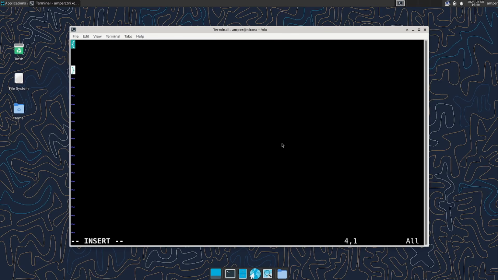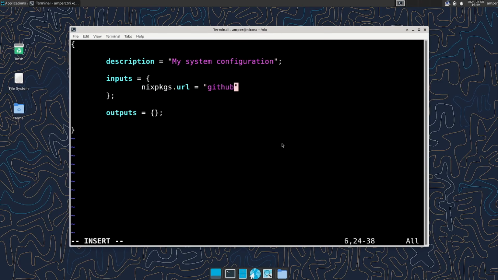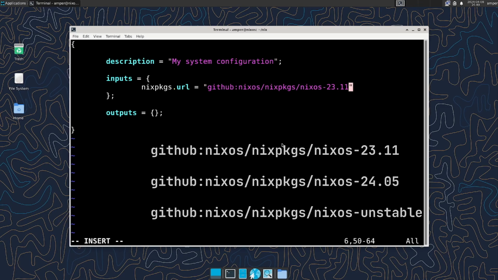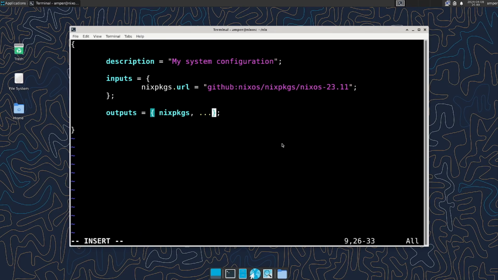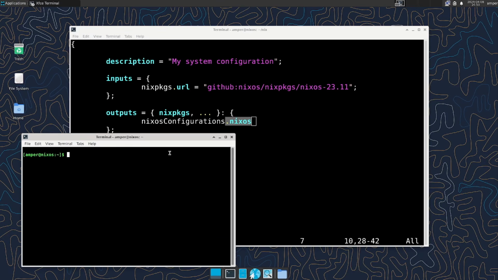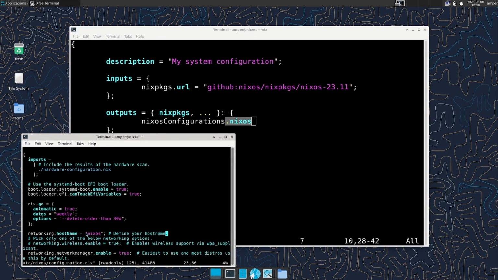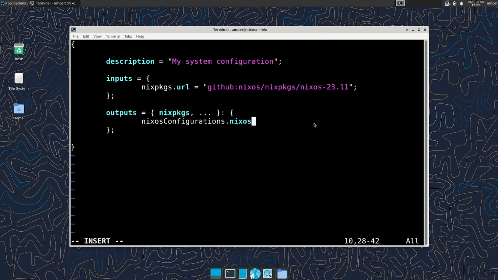Next, create a file flake.nix. Open curly braces and write the flake's description. Now let's create our inputs and outputs. As an input, specify nixpkgs along with the URL. Here you need to write the Nixpkgs channel you want to use, for example 23.11 or 24.05. Or if you need the unstable branch, write nixos-unstable here. For outputs, we'll define a function that takes the nixpkgs channel as an argument. Then we write nixosConfigurations, and the hostname we specified in configuration.nix. Here configurations is plural, because we can create multiple configurations for different computers with different hostnames.